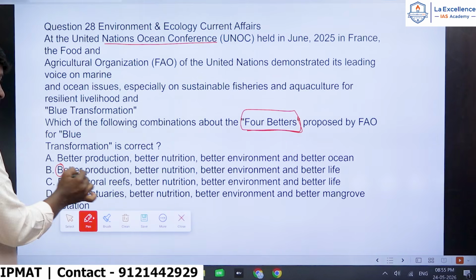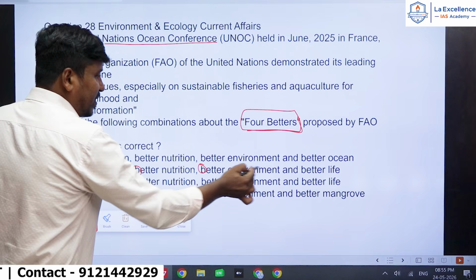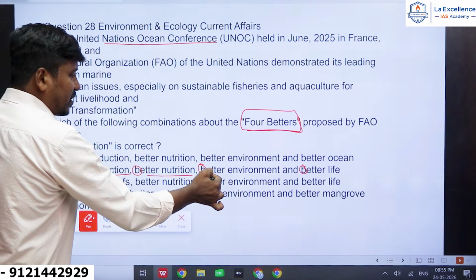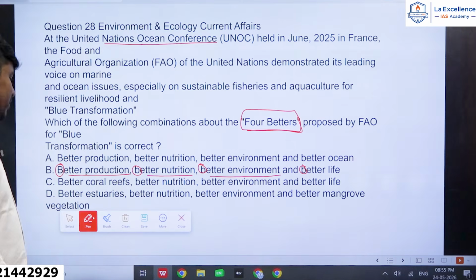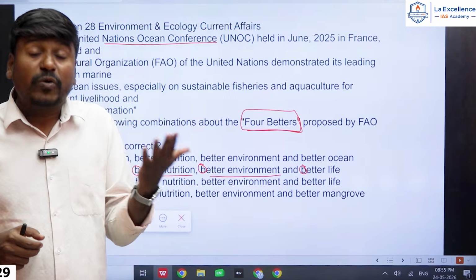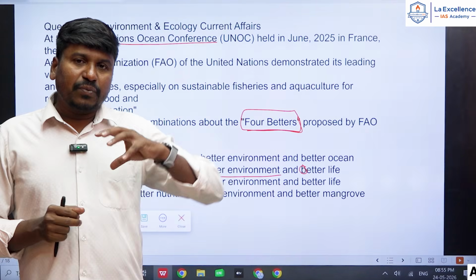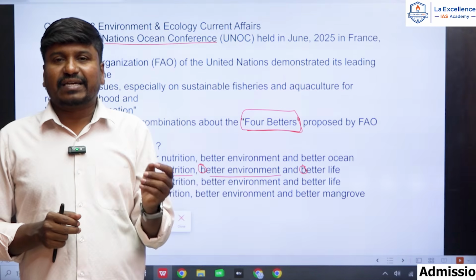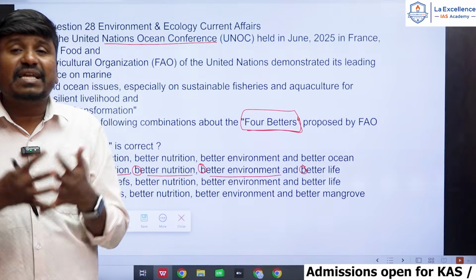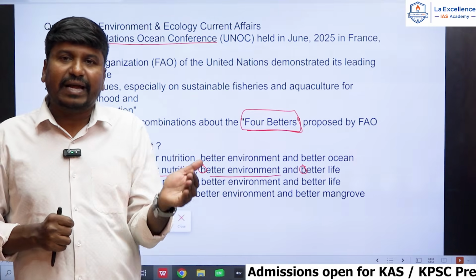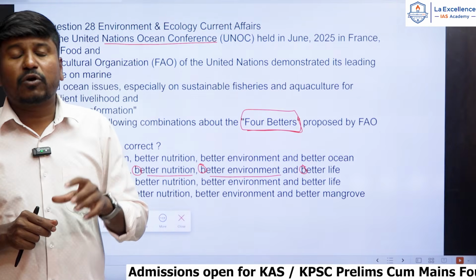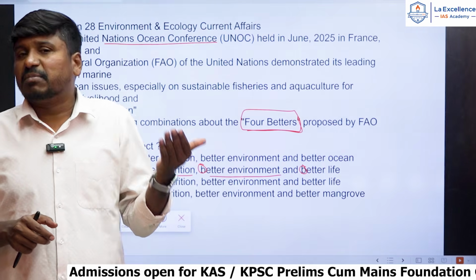So this is 1B, second B, third B and fourth B, right? So better production, better nutrition, better environment and better life. So better production meaning, right? Nowadays the population of the world is increasing, but at the same rate the food security is not increasing, and for sustainable development, to manage the environment and to manage the needs of the people, we have to focus on sustainable development and we have to produce what kind of production? Sustainable production, right?